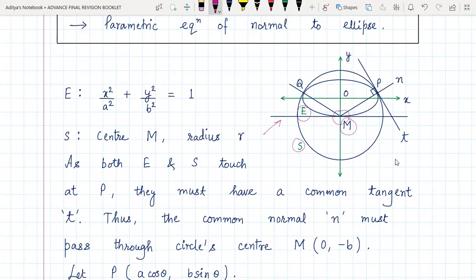Now what we have done is we have also introduced a coordinate system. The major and minor axes of the ellipse have been assumed to be the x and y axis, and the center has been assumed to be the origin. So that's why the ellipse equation would simply be this. Now for the circle S, center would be M and radius we have assumed to be R.